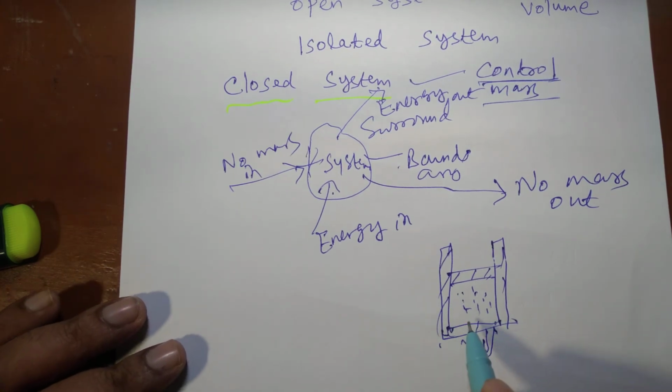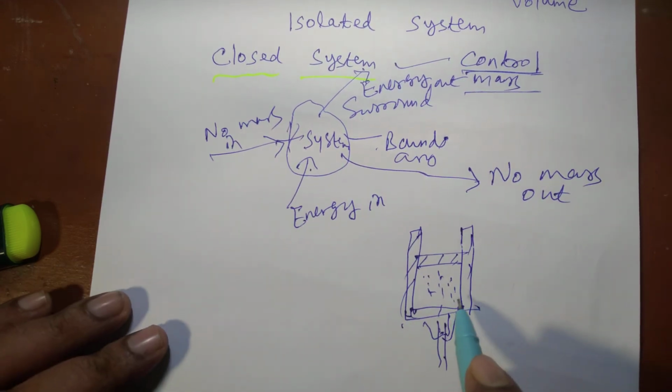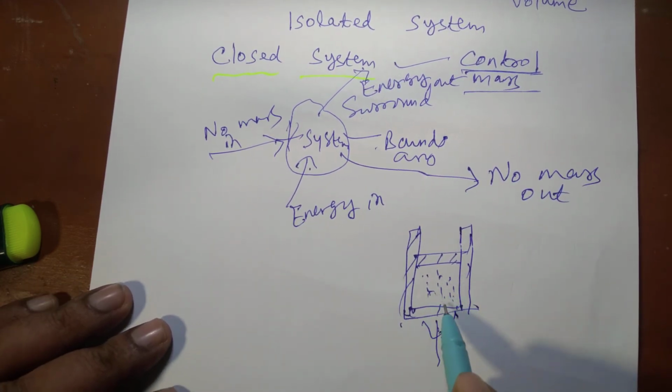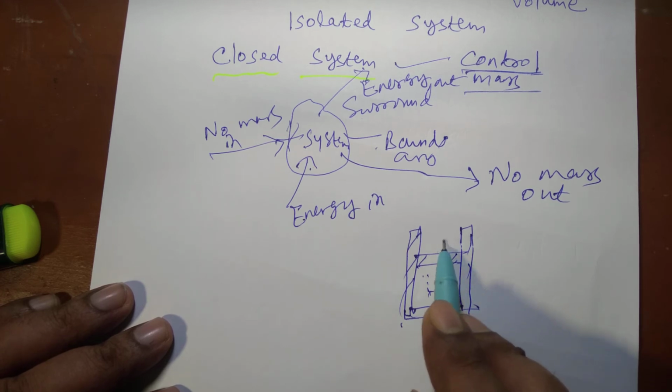No mass enters the system, no mass leaves the system. So this is an example of a closed system. Only energy interaction in the form of heat can take place, and if heat is supplied, this system can expand, its volume can change. So it can do some work upon the surroundings.